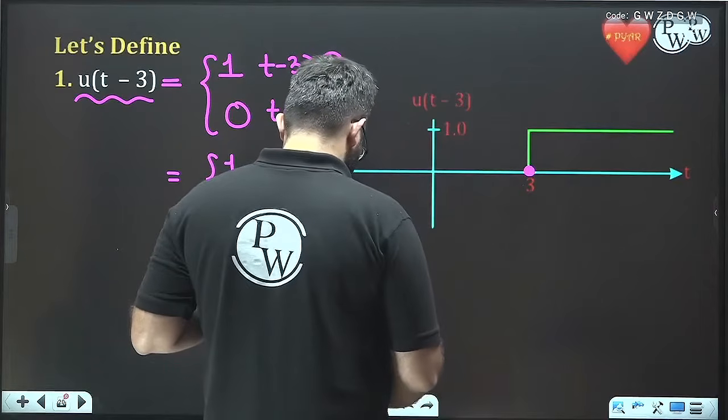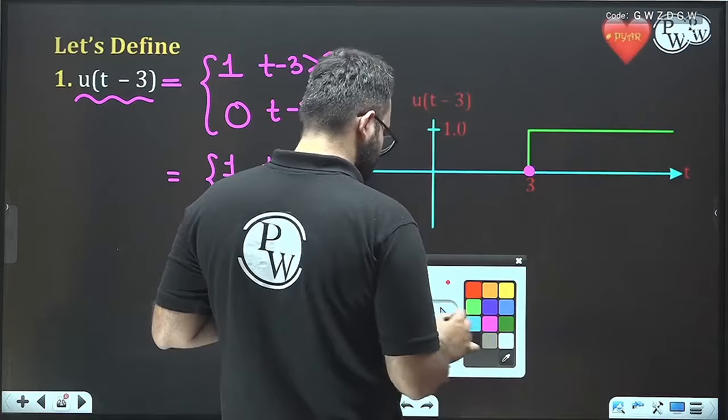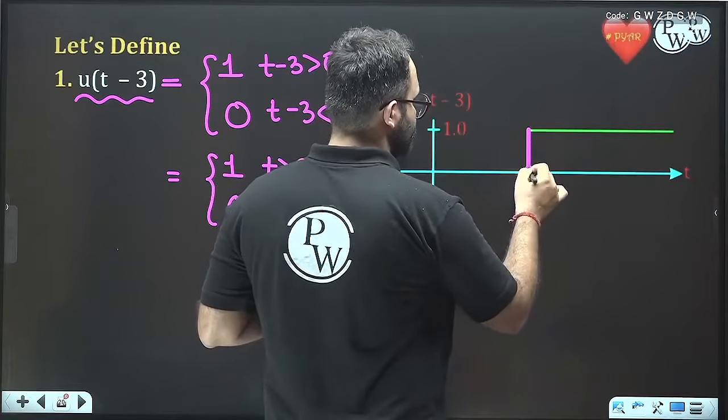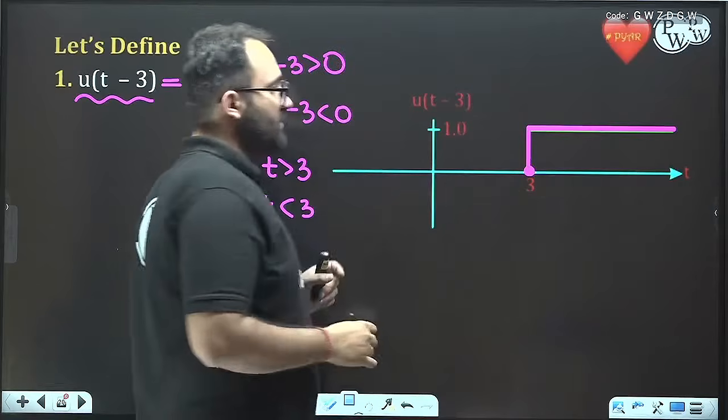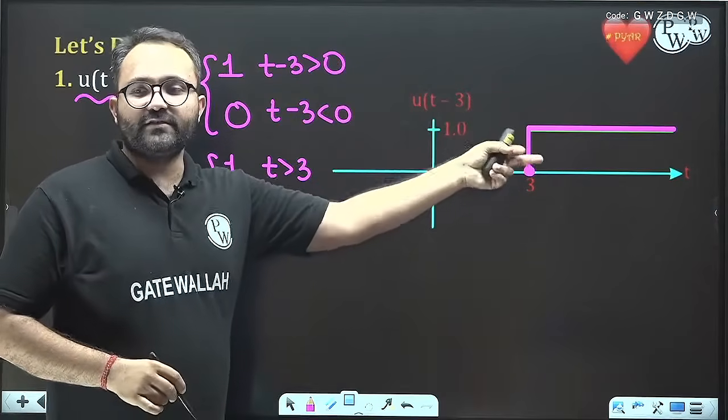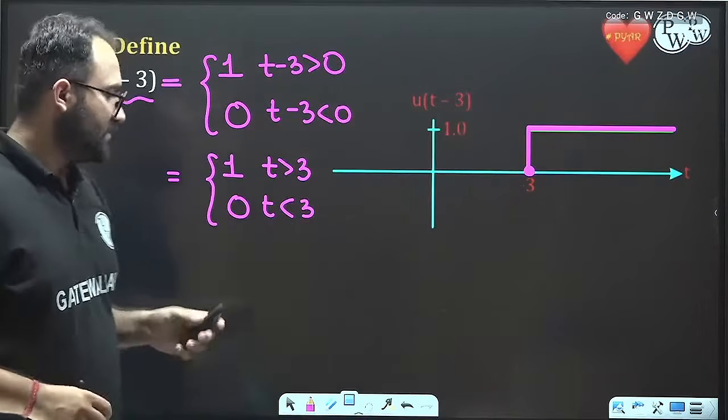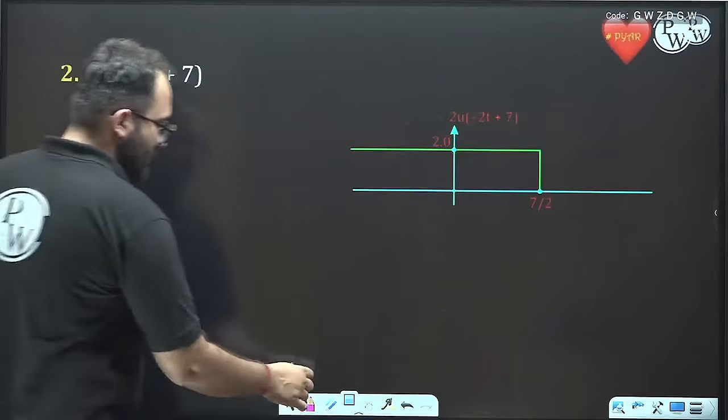We can draw it like this. Okay, it is like this. So the value is 1 when t is greater than 3 and 0 when t is less than 3. Now similarly we can draw it here also.